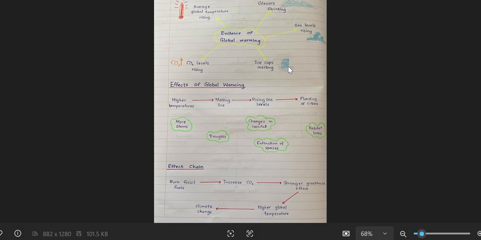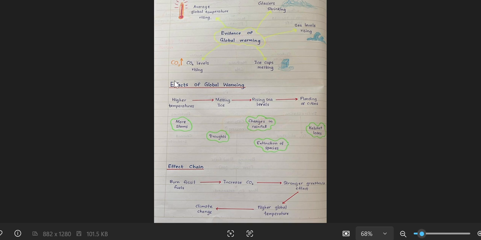So I have drawn an ice cube here with some water to show that ice caps are melting. Then when it melts, what is happening? Sea levels are rising. And then what is happening to the glaciers? They are shrinking. And then overall average global temperature is rising, skyrocketing. Right.